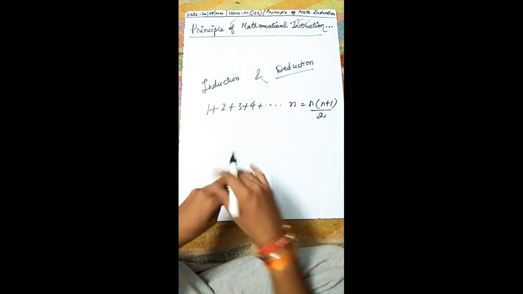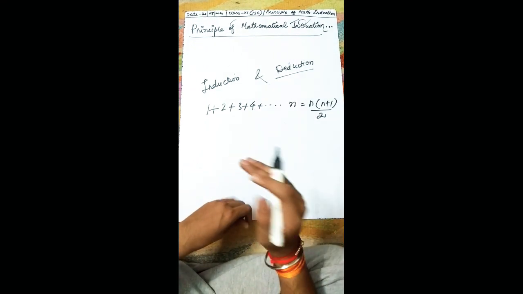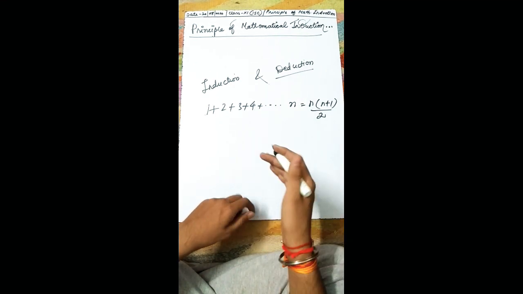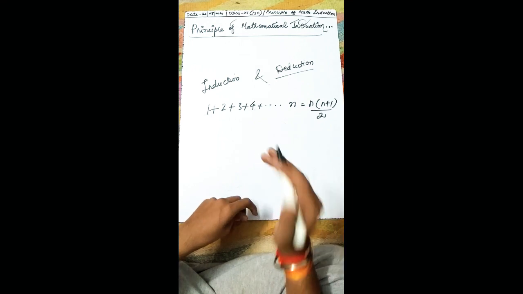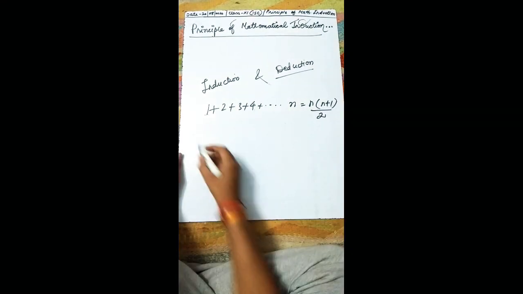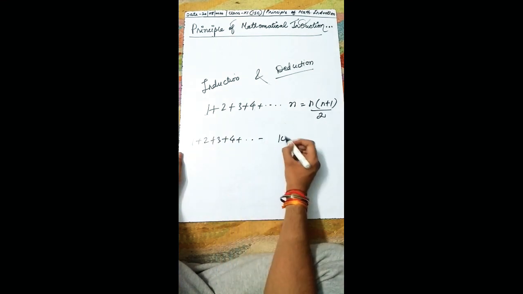Now, understand the meaning of general and particular again. I asked you that I want to know the sum of the first 10 natural numbers. So 1 plus 2 plus 3 plus 4 and so on up to 10.